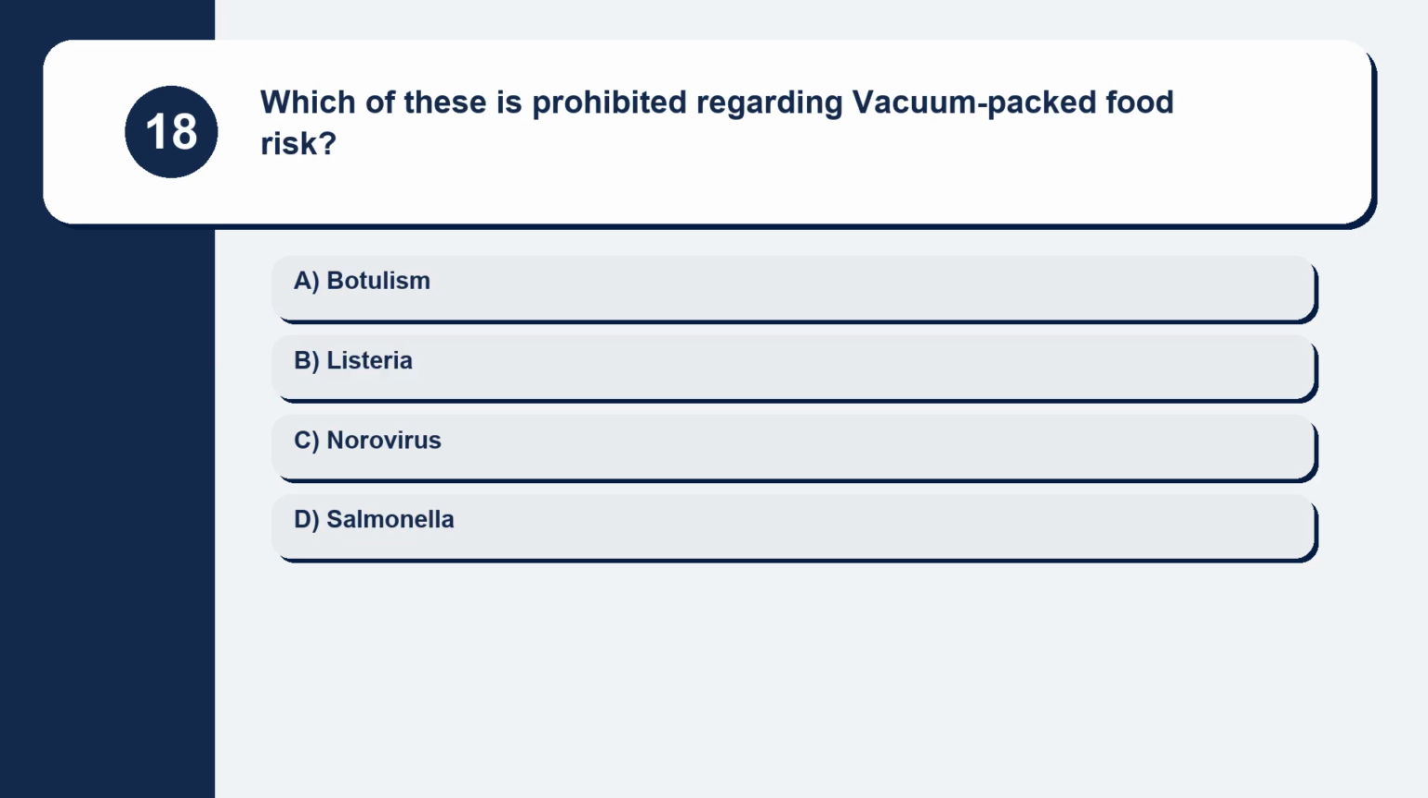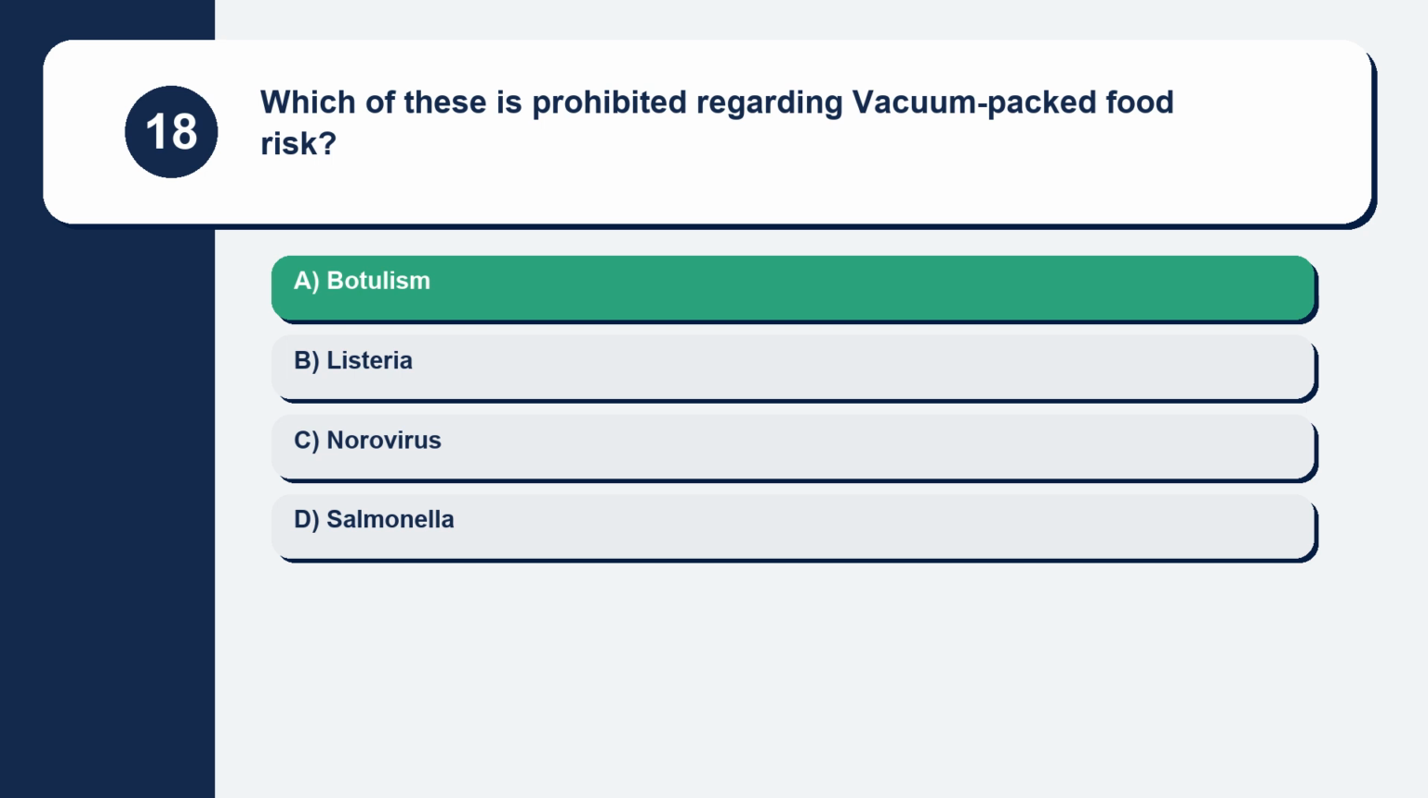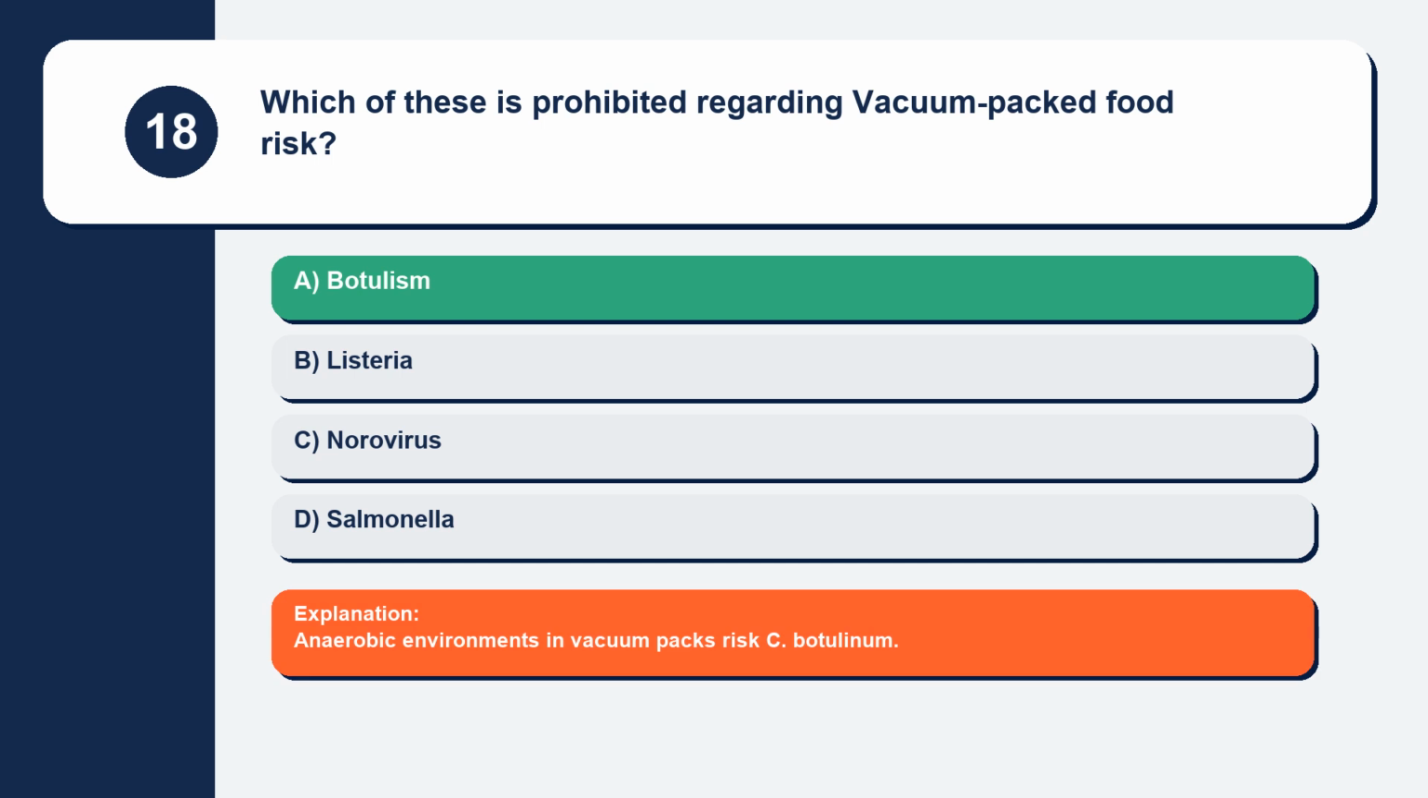Question 18. Which of these is a risk regarding vacuum-packed food? Botulism, Listeria, norovirus, or Salmonella. Anaerobic environments in vacuum packs risk C. botulinum.